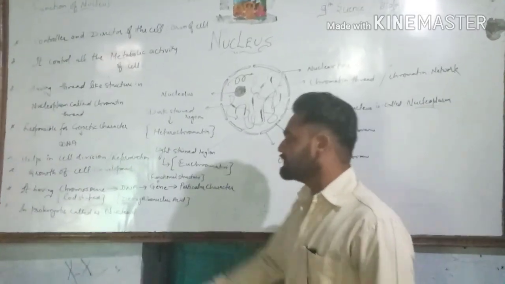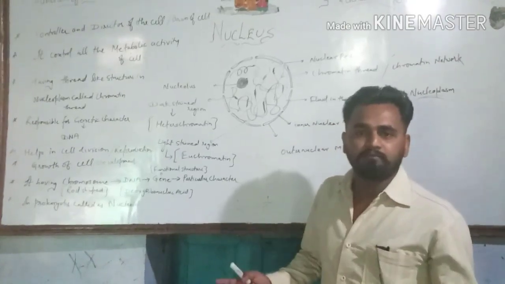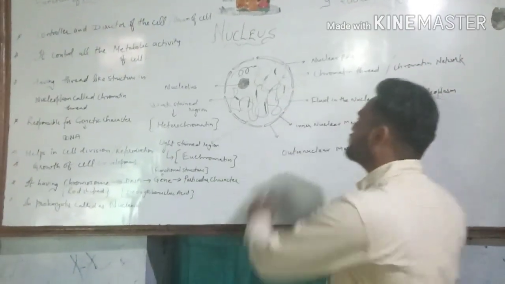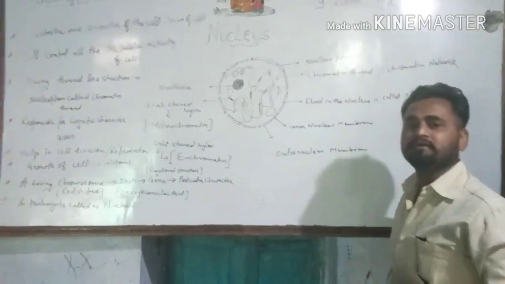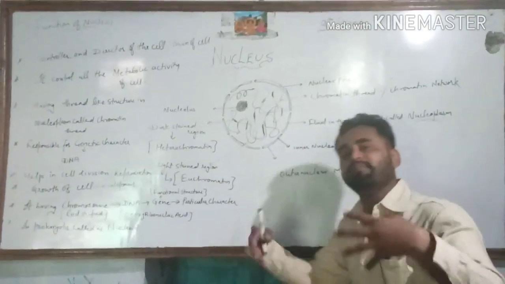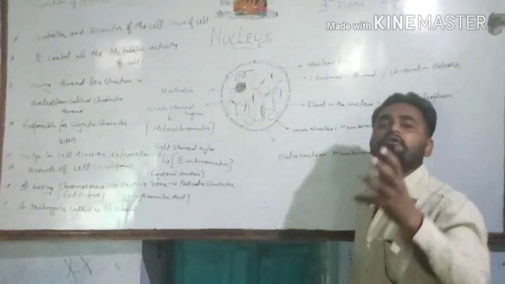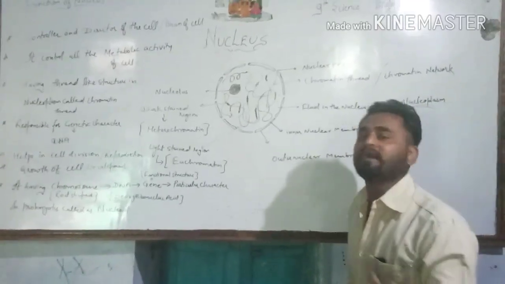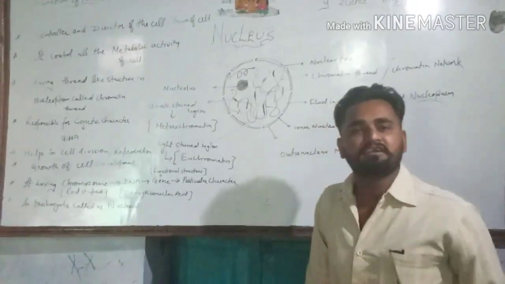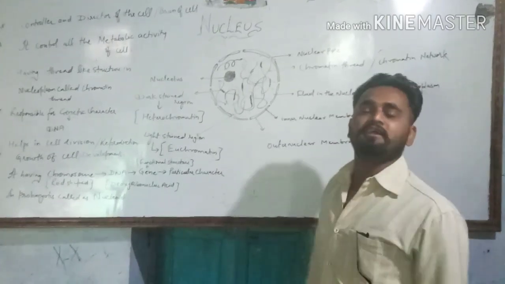In prokaryotes, the nucleus is not well developed, means the nucleus is there but the membrane is not present. That's why nucleoplasm and cytoplasm mix together to form protoplasm, and the nucleus in prokaryotes is called the nucleoid.